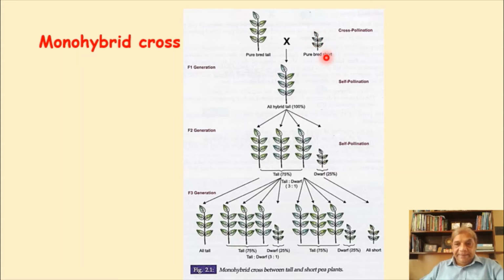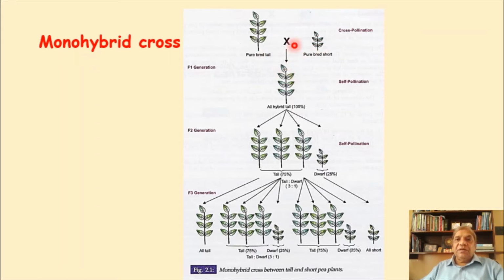And at that time, the pea plants on which he did it had only seasonal growth. Every year only one crop is there, okay. So he had to wait for a whole year for the next crop to sow, okay. So in this way, this is the monohybrid cross, and the tall and the short plants are crossed, and this is the cross-pollination.